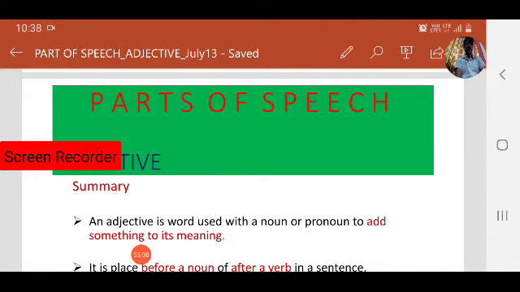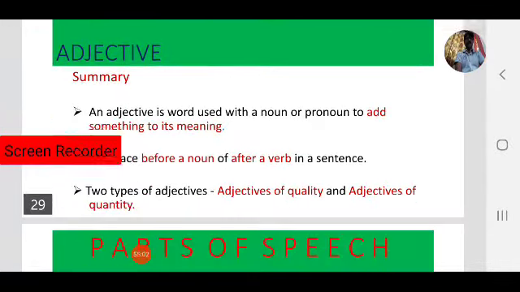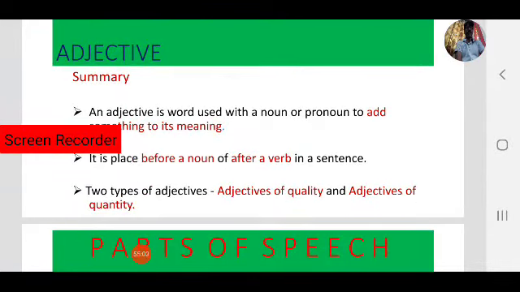There are different types of adjectives, as we have seen, and we also saw the usage of adjectives in different cases. An adjective is placed before a noun or after a verb in a sentence.